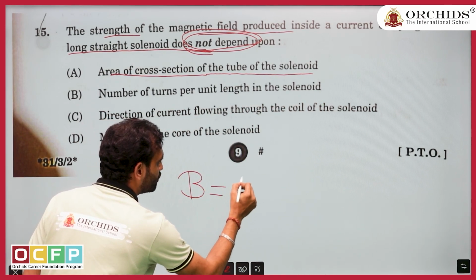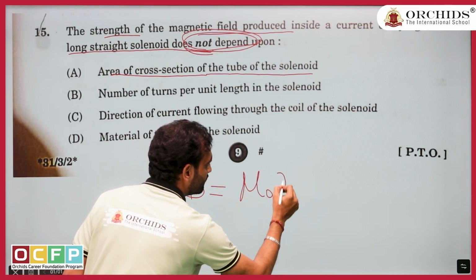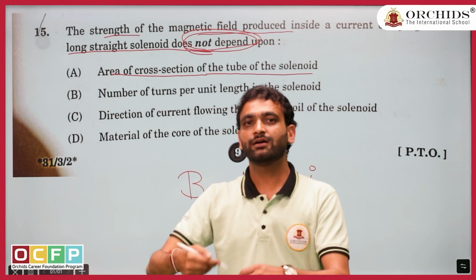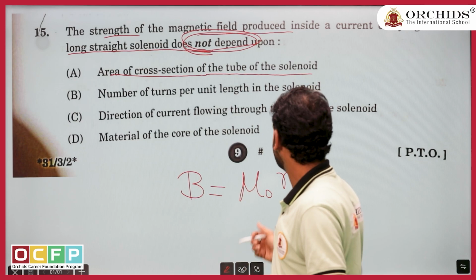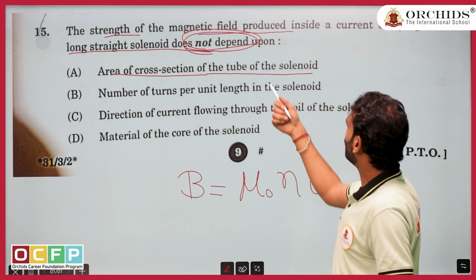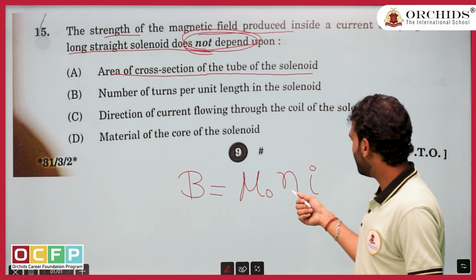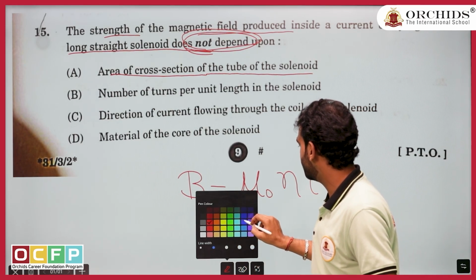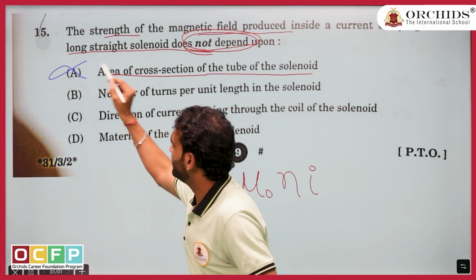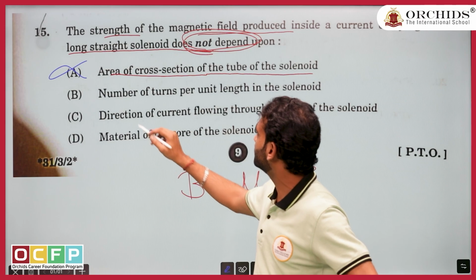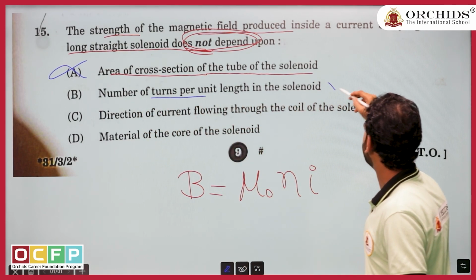Formula says B equal to mu naught Ni, where N is the number of the turns, I is the amount of current, mu naught is the medium. Let us see, area of the cross section of the tube of the solenoid. Do you think anywhere there is a term related to area? No. So if there is no area term, option A has to be wrong. Let us go to option B. Number of turns per length, absolutely.